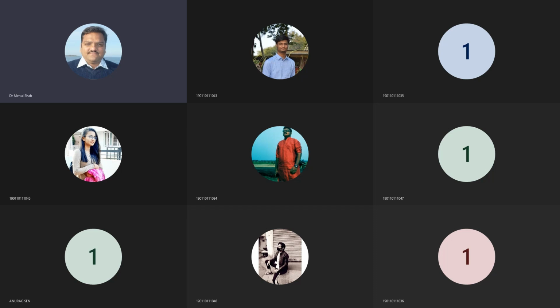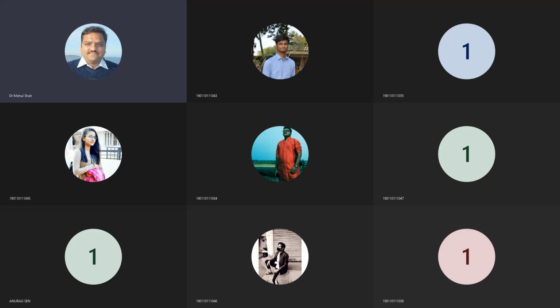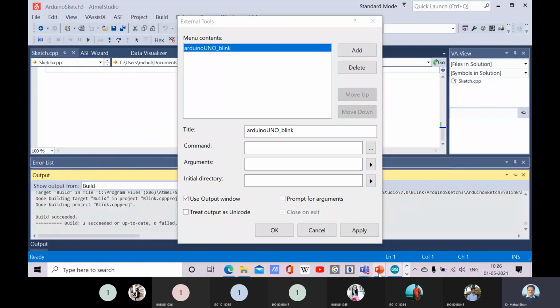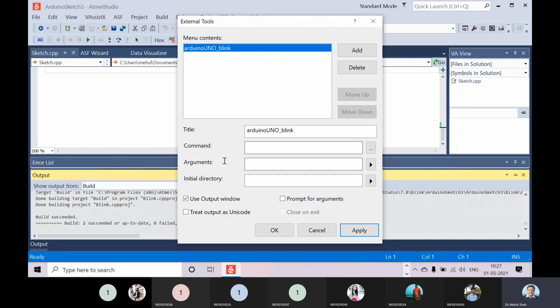I will just show it to you. Can you see the screen on this command prompt location?